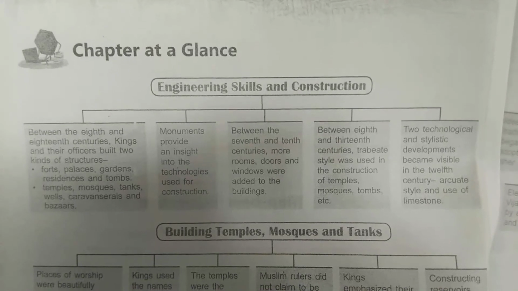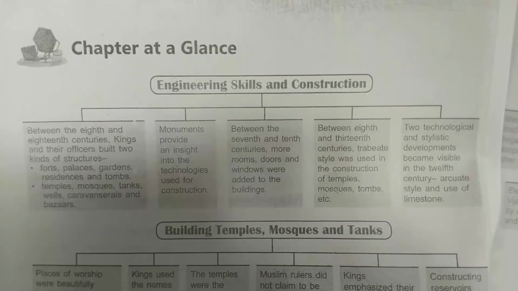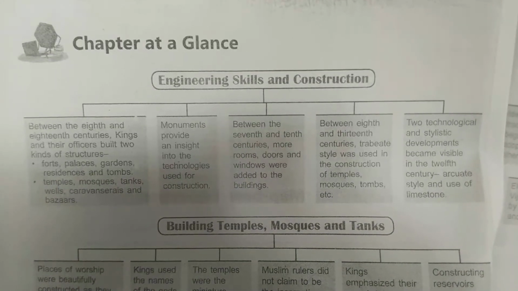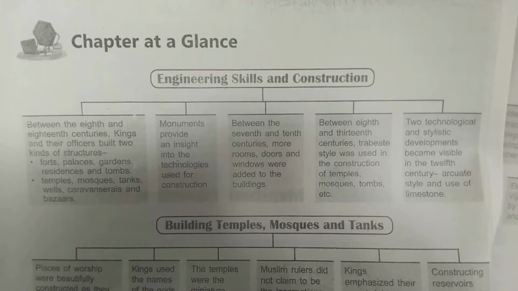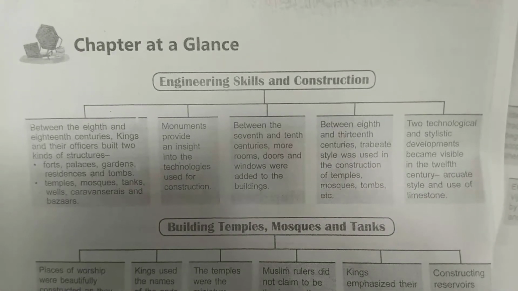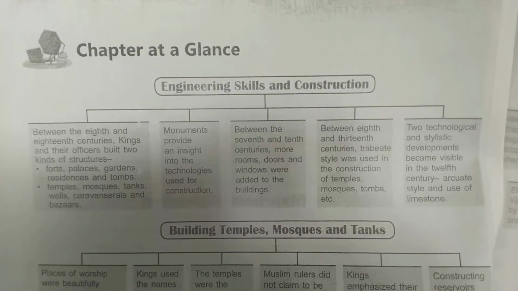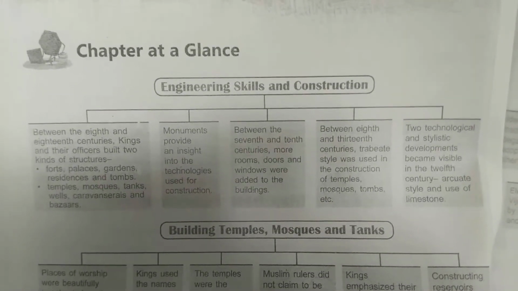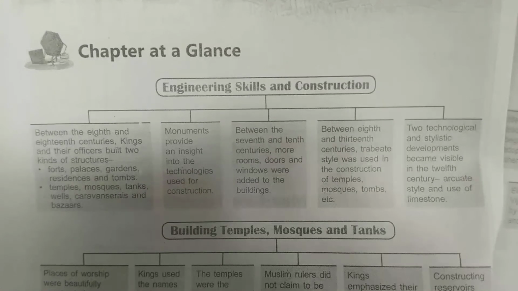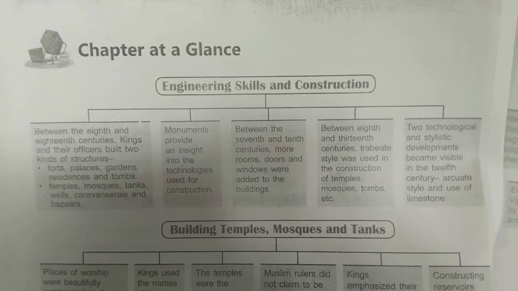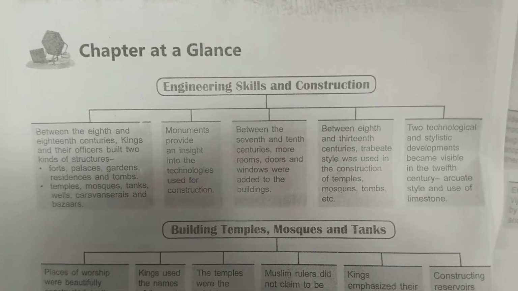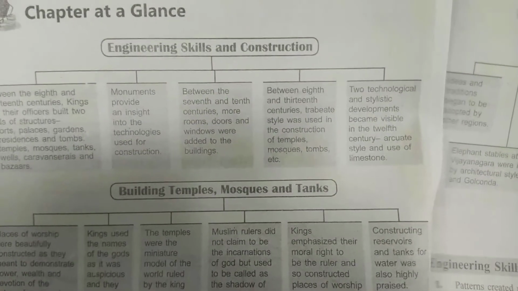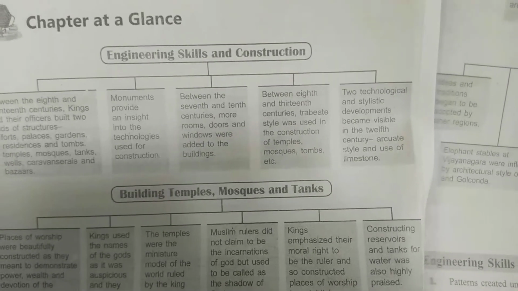by different rulers. Between the 7th and 10th century, more rooms, doors and windows were added to the buildings. Compared to the previous buildings, which had fewer rooms and fewer windows, later on, as the technology and technique improved, they included more rooms, doors as well as windows in the buildings. They even started building multi-storied buildings.